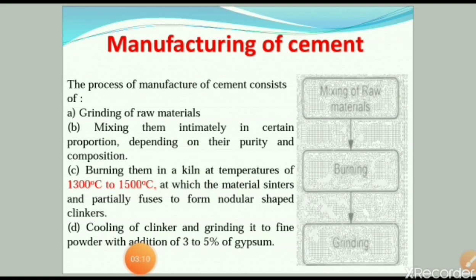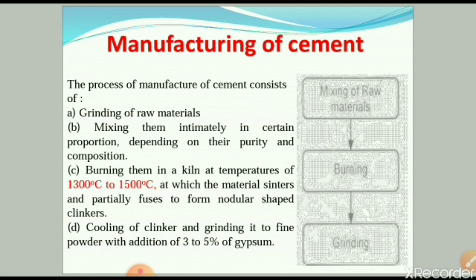Now, the exact process of manufacturing of cement. The process of manufacturing of cement consists of first, grinding of raw materials. Then second step, mixing them intimately in certain proportion depending on their purity and composition.